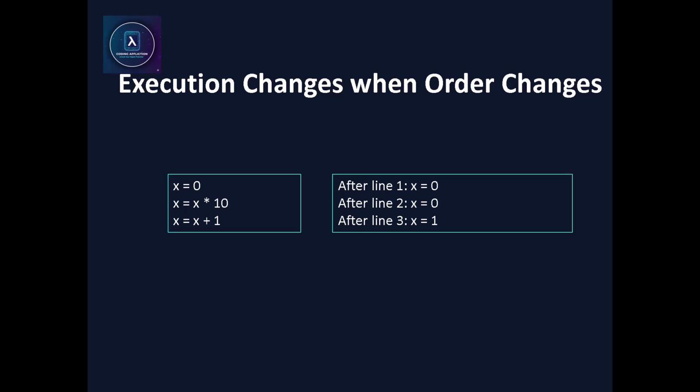Trace it. First line runs. X is 0. Second line runs. 0 times 10 is still 0. Nothing dramatic happened, and that's important. Third line runs. 0 plus 1 becomes 1. Same operations, different order. Completely different results. If order didn't matter, these two programs would have behaved the same. They don't, because execution order is behavior.